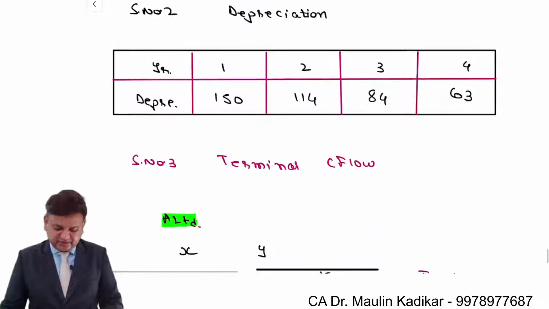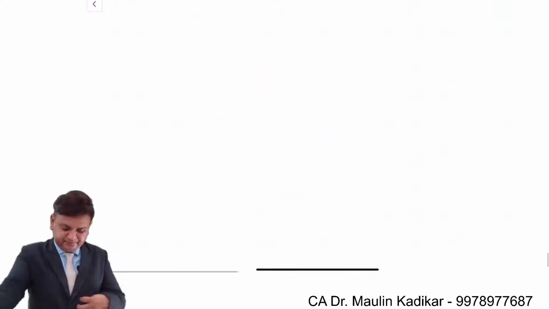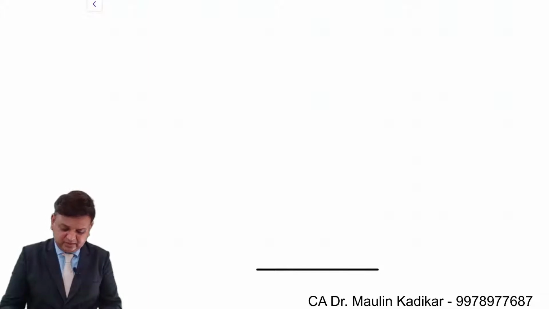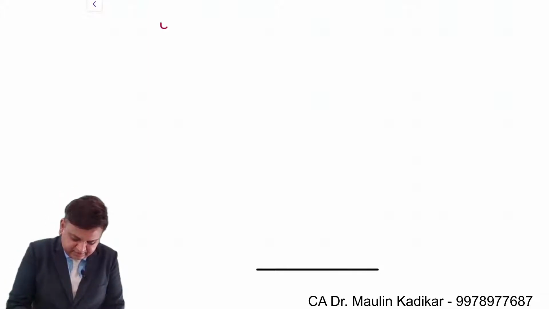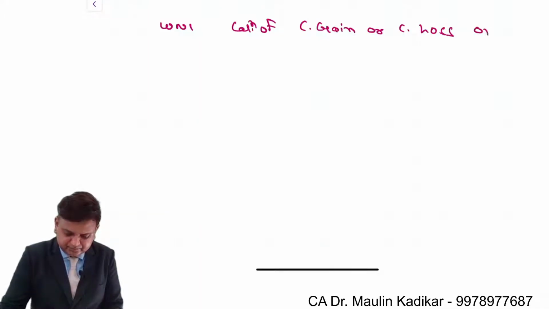So let us start with step number 3, terminal cash flow. In that, please write an answer along with me. Working note number 1, calculation of capital gain or capital loss on sale of machinery.